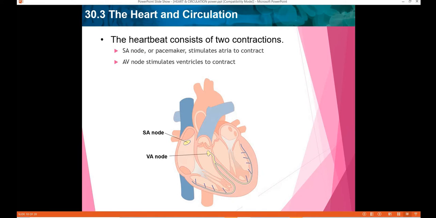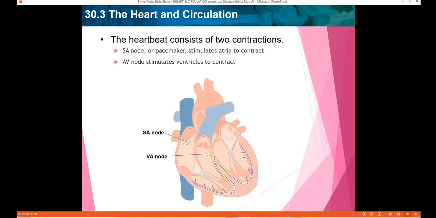So now you got it. The contractions first start in the right atrium because of the electrical signal produced by the SA node. SA is sinoatrial node. This is otherwise known as the pacemaker of the heart. So it starts the contractions.